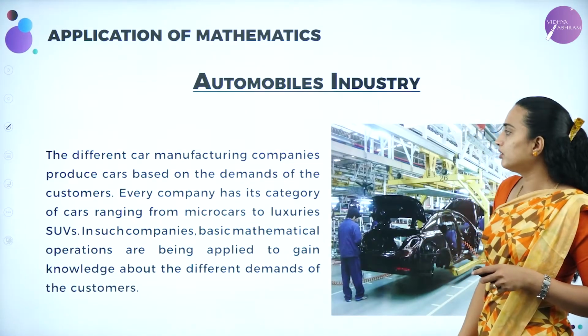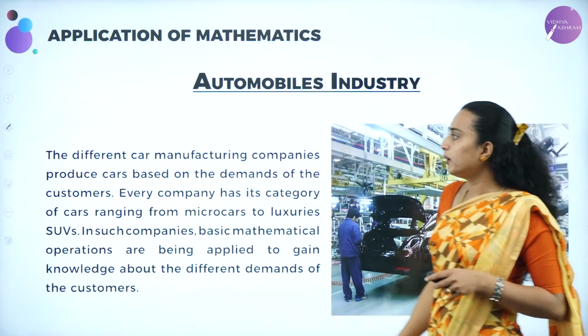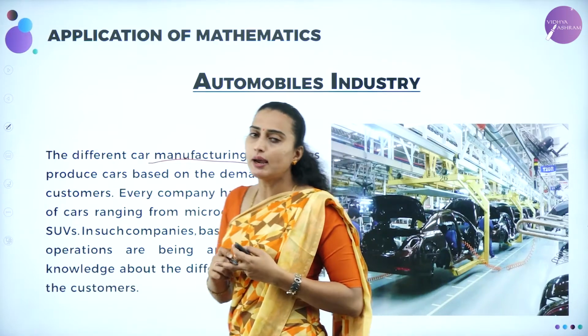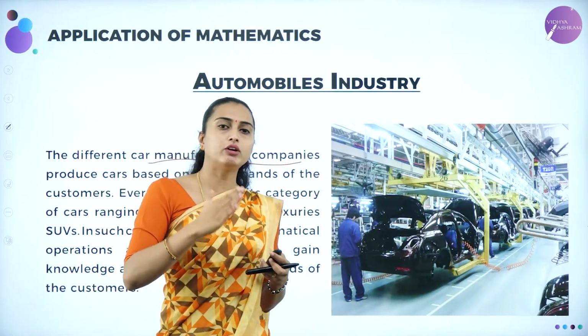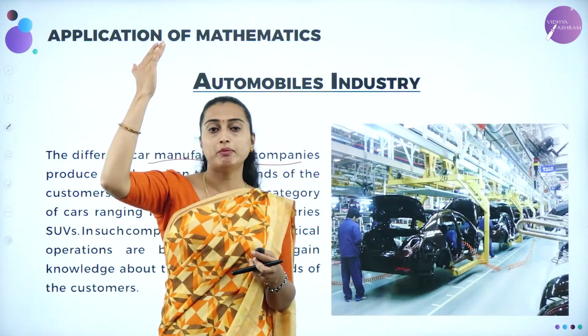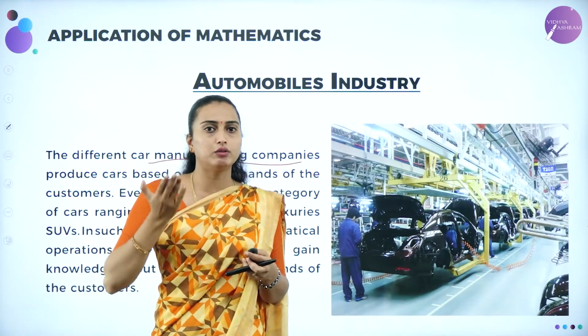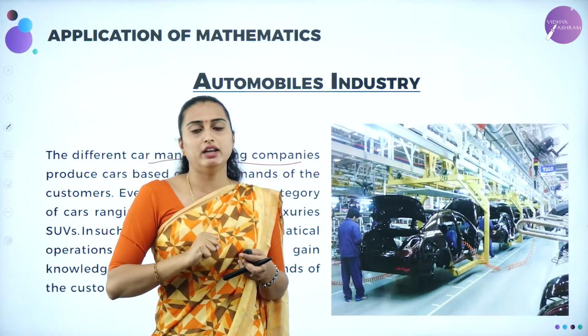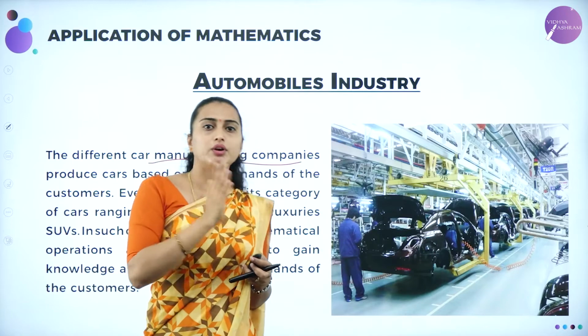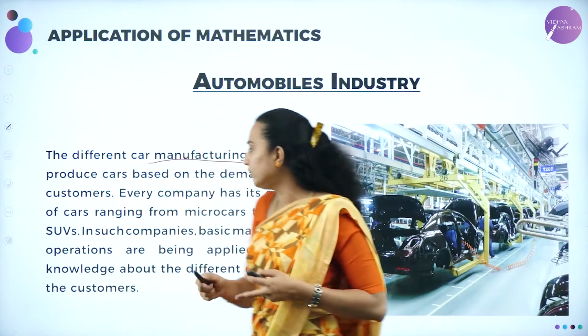Next we'll be moving on to automobiles. Automobiles means car manufacturing also. Suppose some company is manufacturing from micro cars to SUVs, correct? SUVs means big cars. According to the customer expectations, they do the calculations and then they come to the designing. There also we are going to use it.